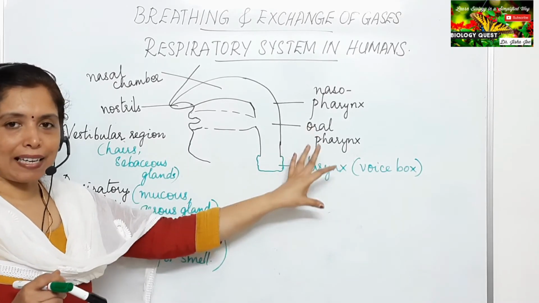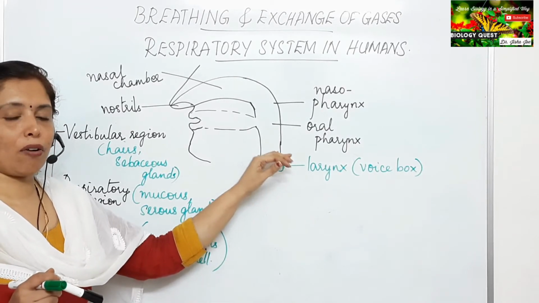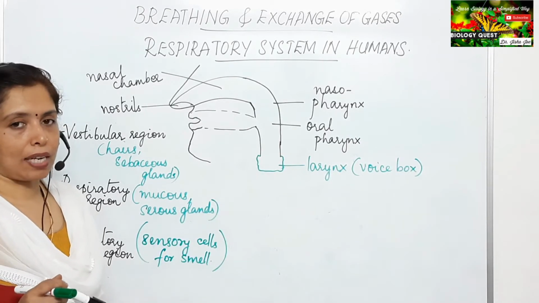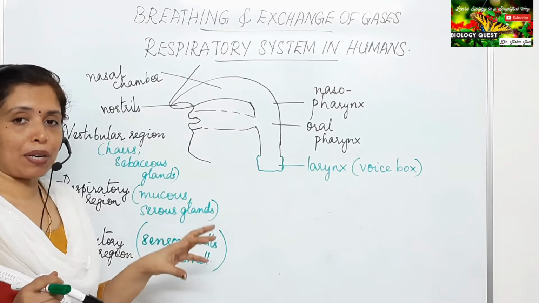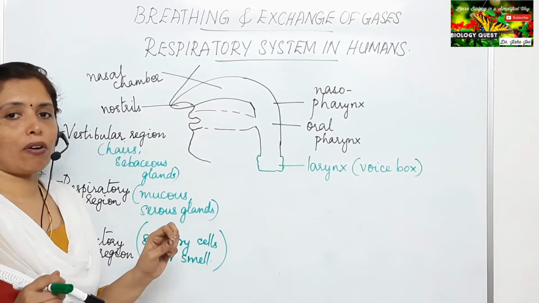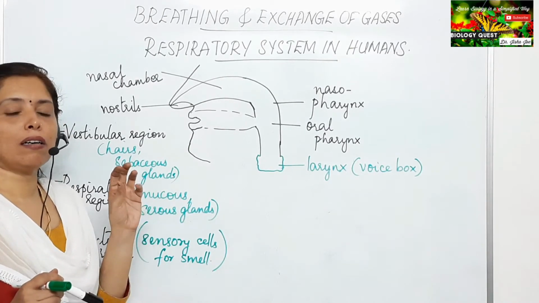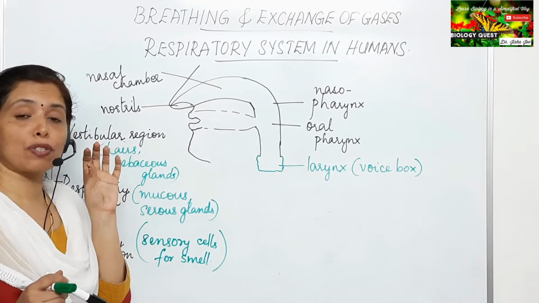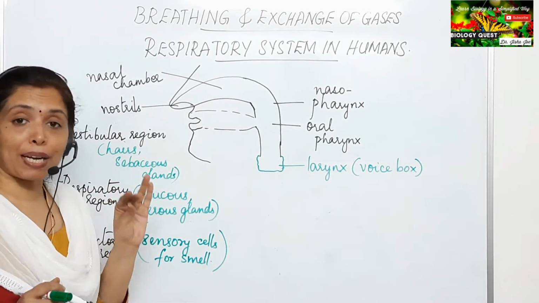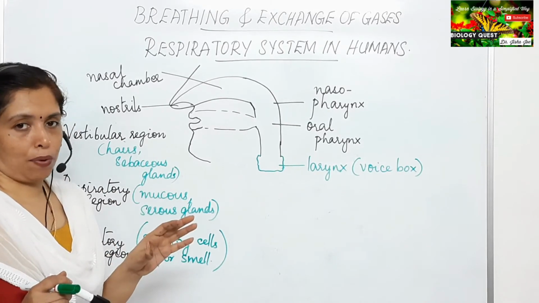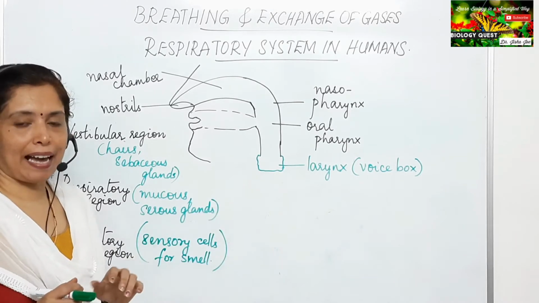It is a cartilaginous structure present at the start of the trachea. As the air passes forcibly through the vocal cords, they begin to vibrate, producing the sound. So that is the larynx.